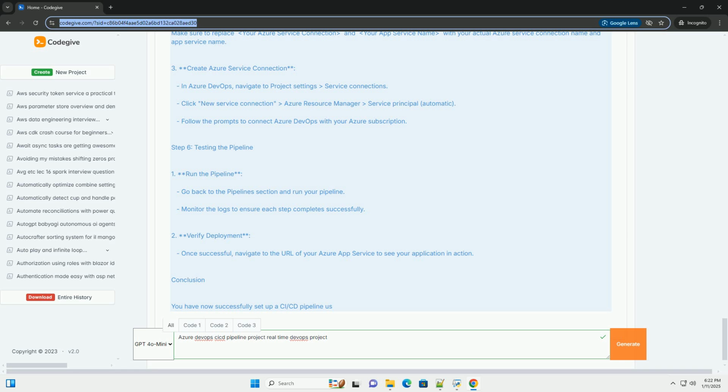Conclusion. You have now successfully set up a CI/CD pipeline using Azure DevOps for a .NET Core application. This pipeline will automatically trigger on every commit to the main branch, running tests, building the application, and deploying it to Azure App Service. Feel free to expand on this by adding unit tests, integrating code quality checks, or deploying to different environments. Happy coding!